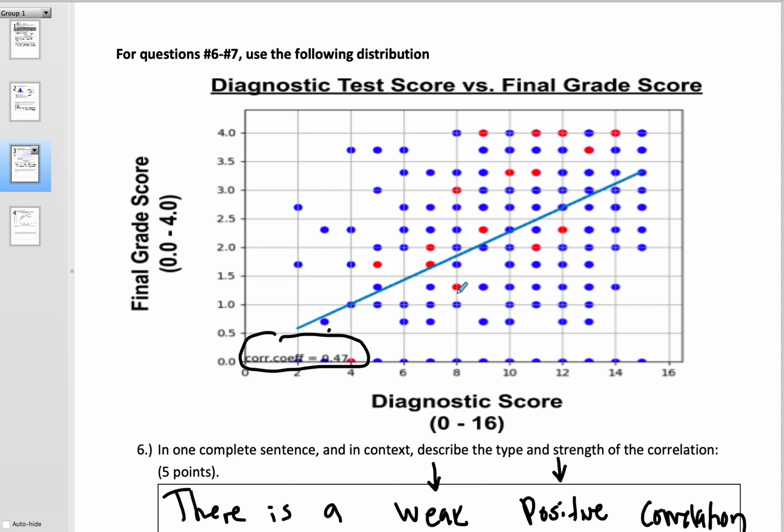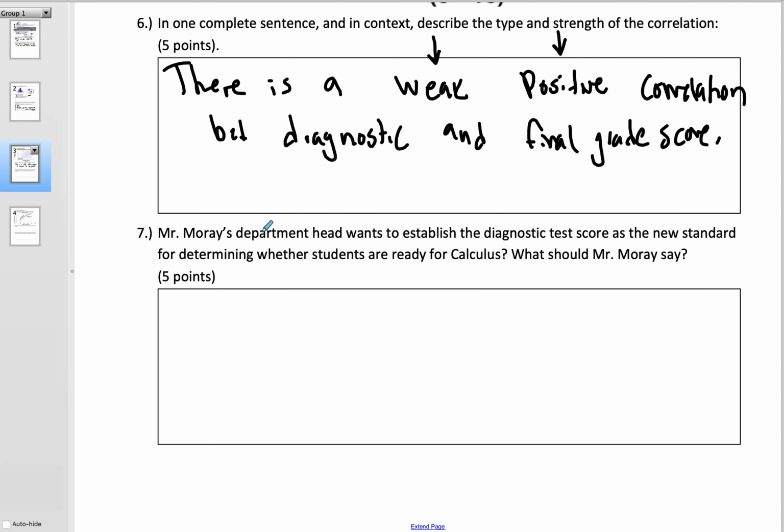It doesn't seem right, because if you think about it, people who did very poorly on the diagnostic did well, and people who did very well on the diagnostic didn't really do much better. But look, there's plenty of people who got F's and ran the whole gamut. So it doesn't necessarily tell you anything. It's not necessarily the most reliable way, right? There's people with poor scores. Look at this. If your high score is a 16, think about that. 8 out of 16, that's not a passing grade. Yet these individuals got an A in the class. Okay, so that's important to think about.